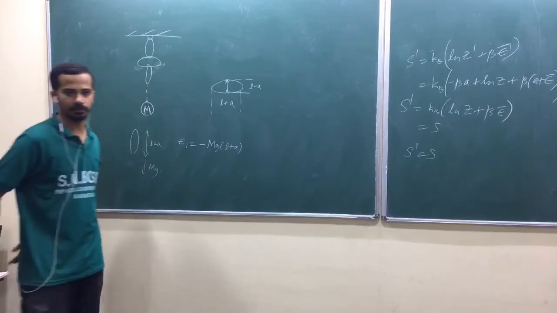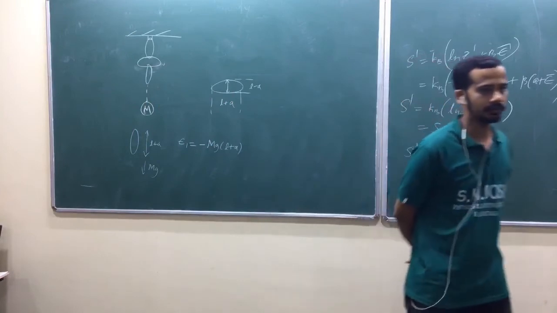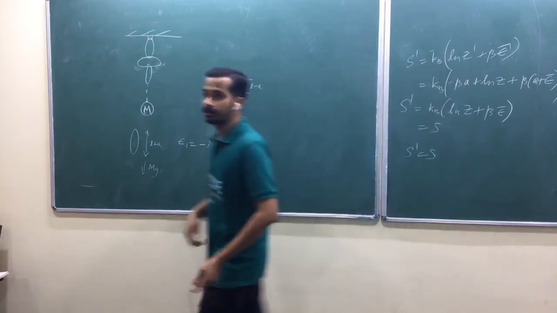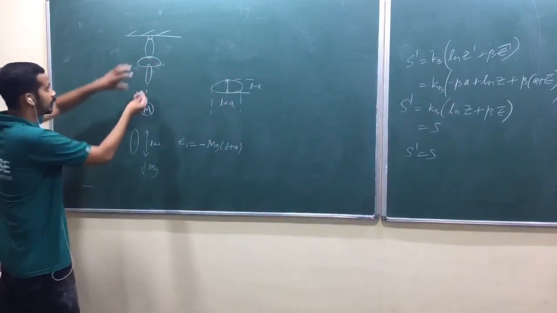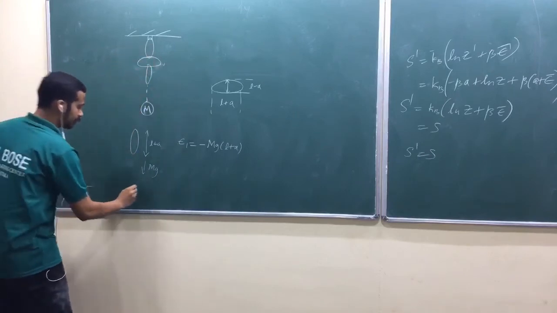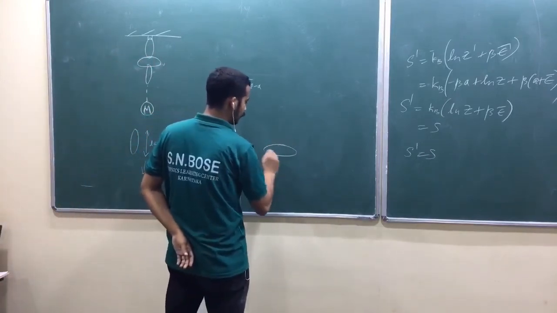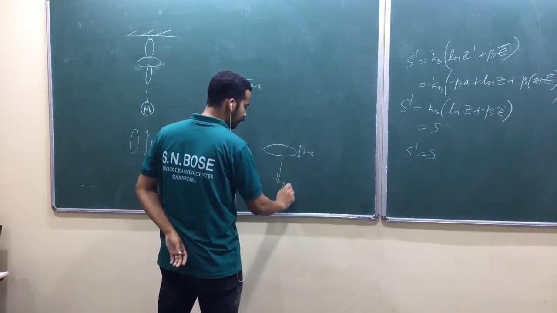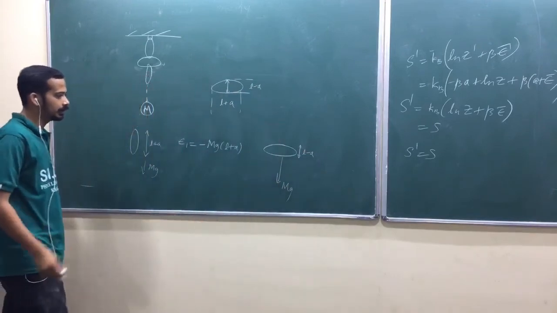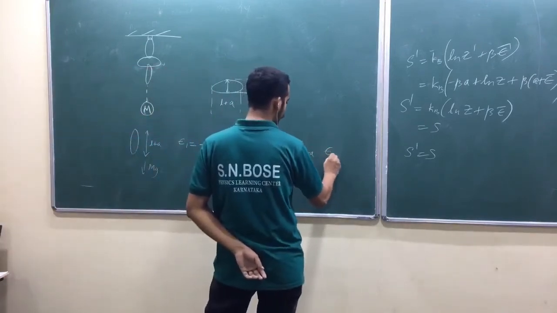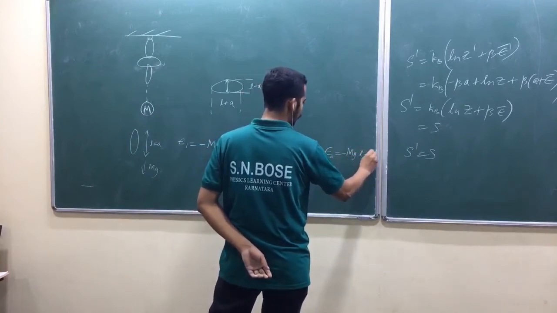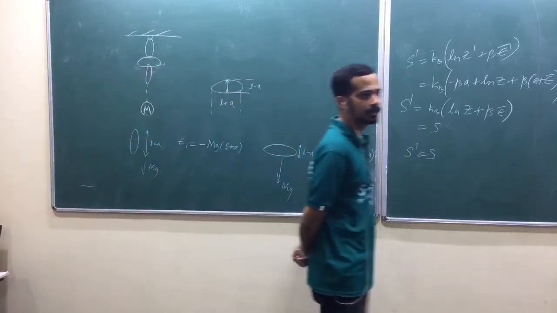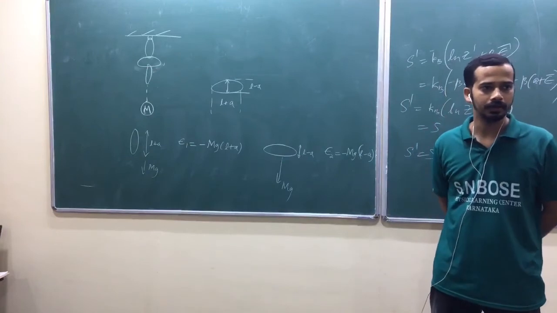And I couldn't interpret this one. Why do we have to take it negative? Is that okay? And the second choice is, again, it can align like this, isn't it? The link can align like this. In that case, when the link aligns like this, what is this length? L minus a. Again, it is dragged by m into g by the force at the end, isn't it? So then you define the other energy as equal to minus mg (L minus a). And if you have any interpretation, just comment. Is that okay?